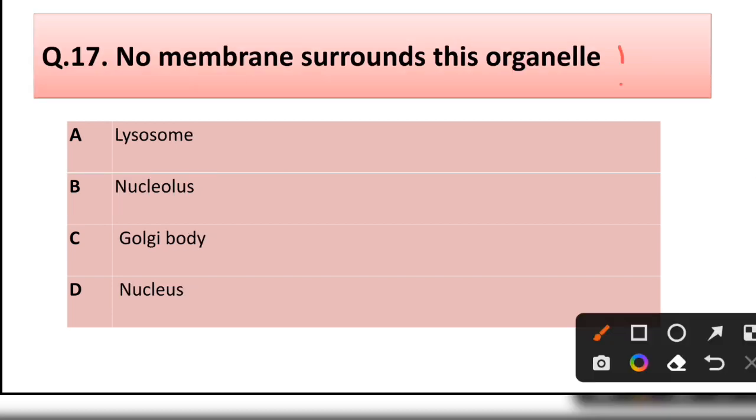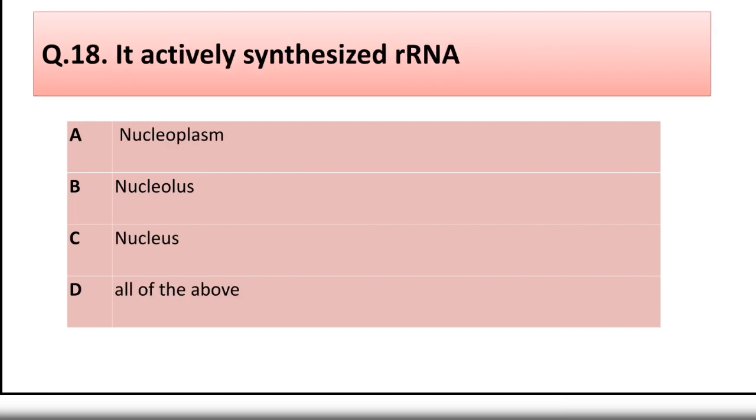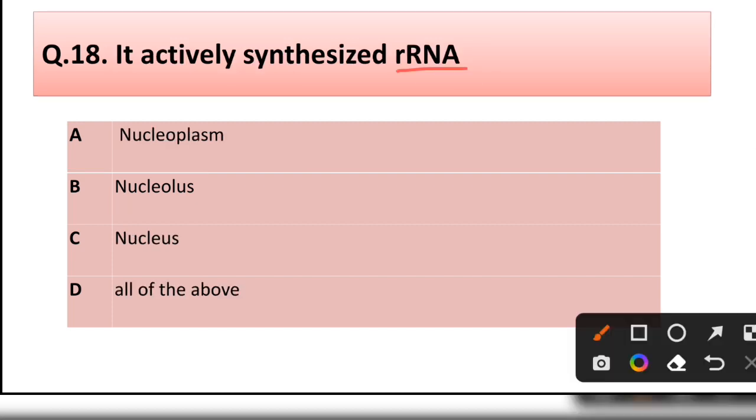Question number 17. No membrane surrounds this organelle. Lysosome, nucleolus, Golgi body, nucleus. Correct answer is option B. Nucleolus.